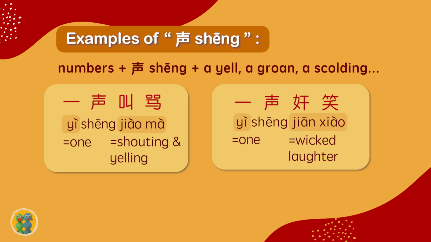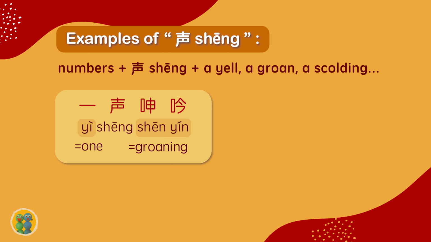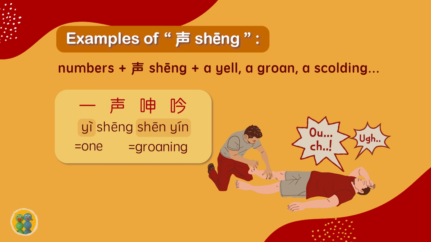Examples of 声: 一声叫骂. 一 means one. 叫骂 means shouting and yelling all together. 一声尖笑. 一 means one. 尖笑 means wicked laughter. 一声呻吟. 一 means one. 呻吟 means groaning.